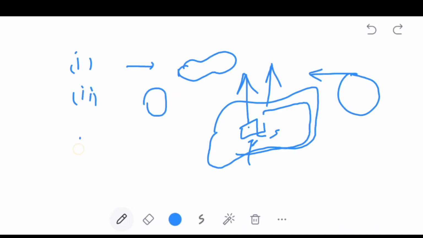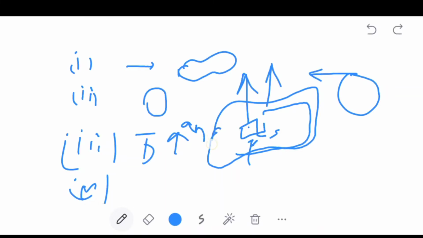ద ఎలక్ట్రిక్ ఫ్లక్స్ డెన్సిటీ D bar is constant over the surface. Next, third one is D bar is tangent to the surface or normal to the surface. D bar is normal to the surface. Next point is the electric flux density D is constant. ఒక సర్ఫేస్లో ఎలక్ట్రిక్ ఫ్లక్స్ డెన్సిటీ D bar is constant over the surface at which D bar is normal. D bar నార్మల్గా ఉండే ఏరియా టోటల్ ఆ సర్ఫేస్లో electric flux density D bar is constant. That is the special Gaussian surfaces.